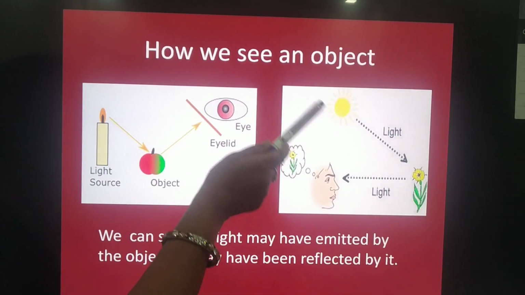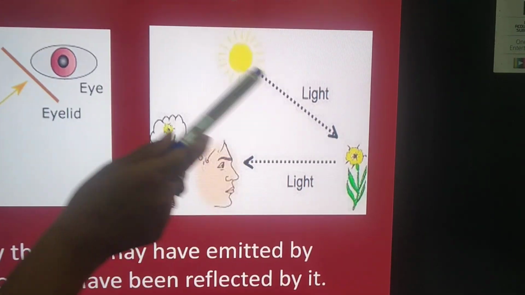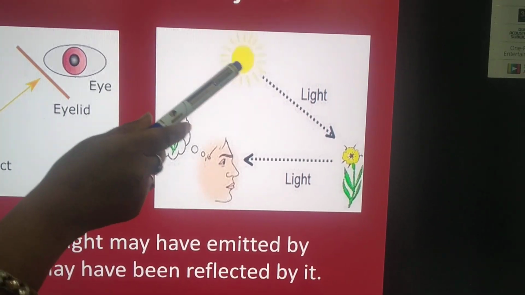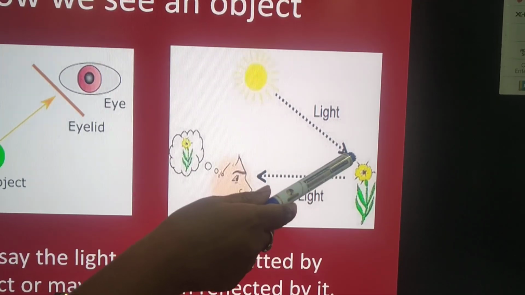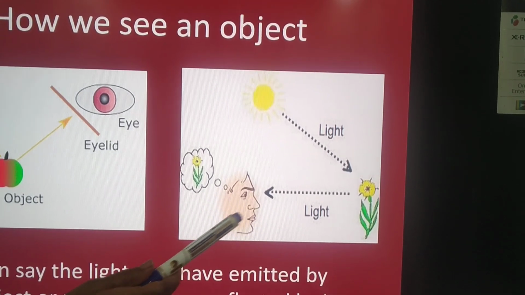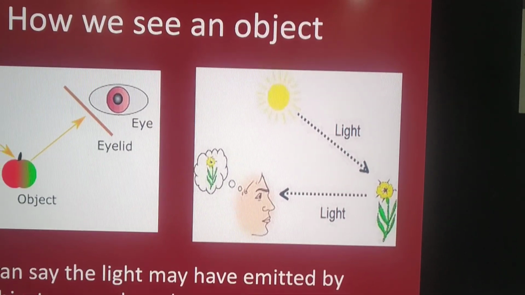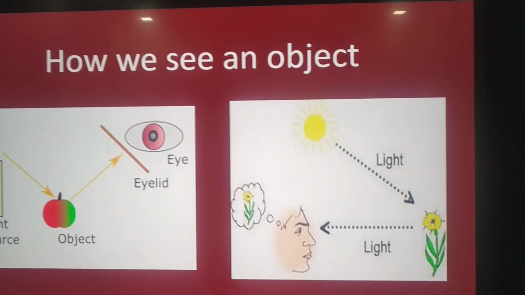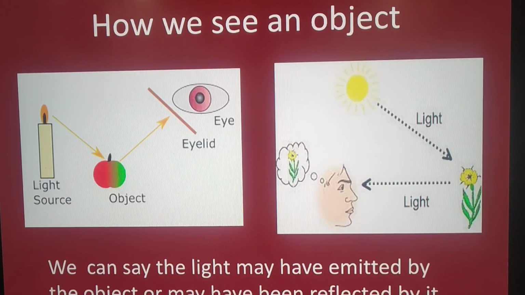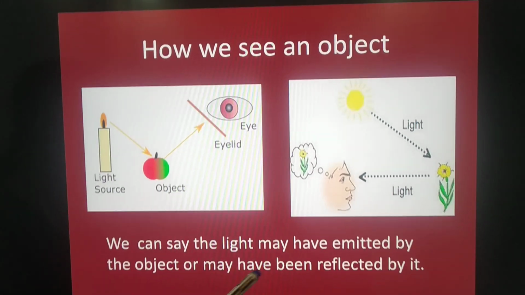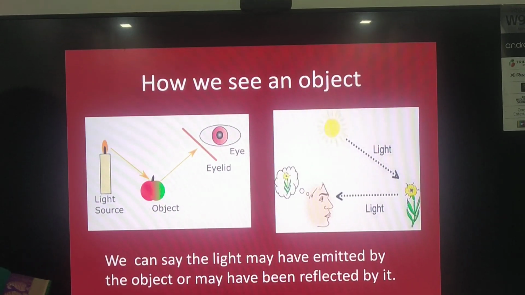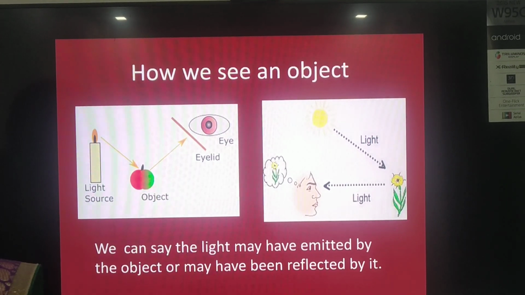Or when an emitting source of light falls on an opaque object, it is reflected and you can also see the object. So we can say the light may have been emitted by the object or may have been reflected, and after that we can see the object.